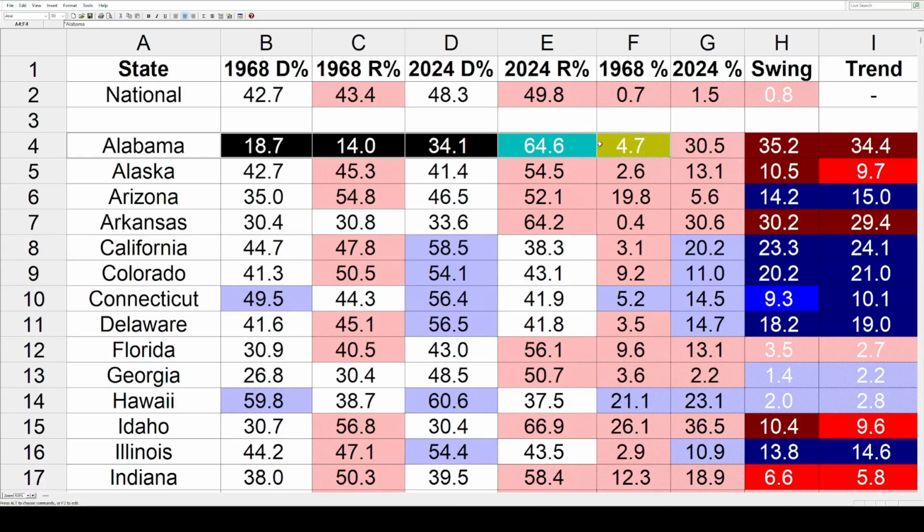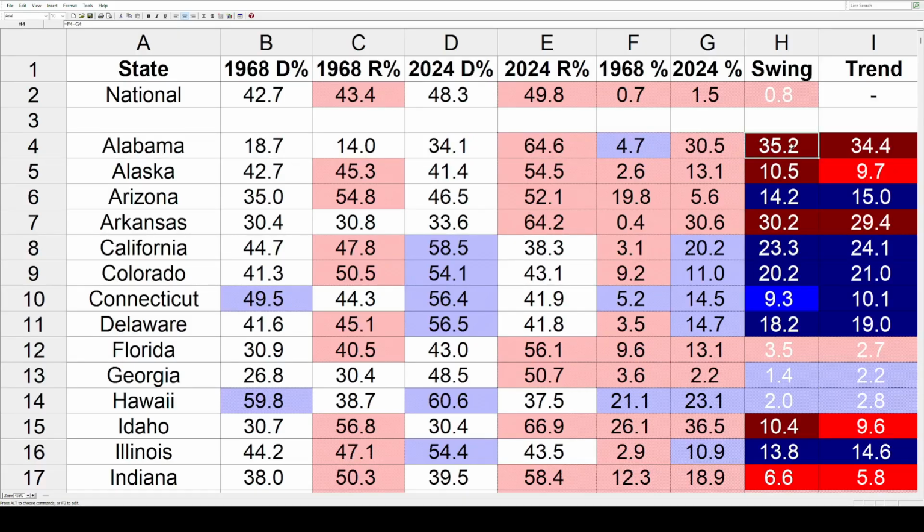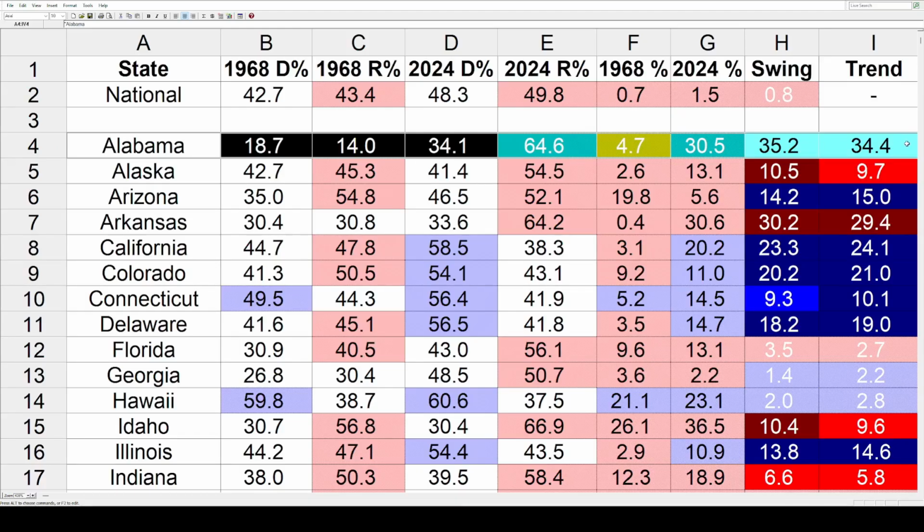The margin in 68, just between Humphrey and Nixon, was in favor of Humphrey by 4.7. Again, Wallace won the state, but this data is just comparing the Democrat and the Republican. And in 2024, the margin for Trump was 30.5. So that's 4.7 away from the Dems, another 30.5 toward the Republicans. That comes out to a total swing of 35.2 toward Trump and the Republicans. And that 35.2 is way ahead of that national swing of 0.8%. Once you take off that 0.8%, it comes out to a total trend of 34.4 toward the Republicans. So that's how this works. Hopefully it makes a lot of sense.